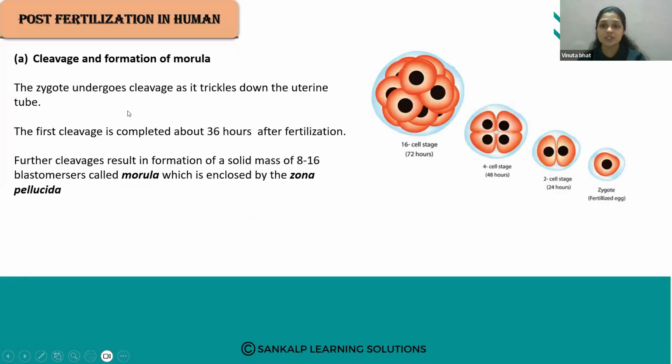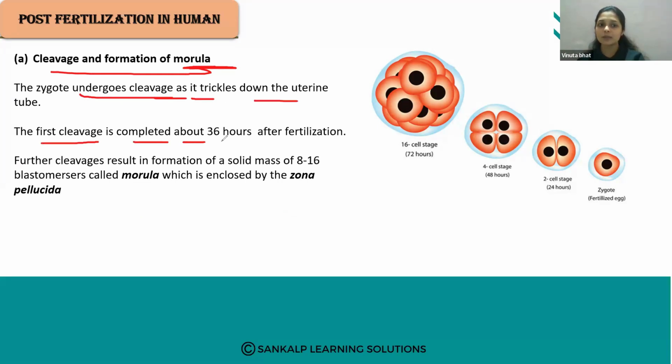So, post-fertilization in humans. Now the fertilization has occurred. One male gamete and one female gamete are fused. Then what happens after the fertilization in the fallopian tube? In the fallopian tube, there is cleavage and formation of the morula. What is morula? The zygote undergoes cleavage. It trickles down the uterine tube. The first cleavage is completed about 36 hours after the fertilization.